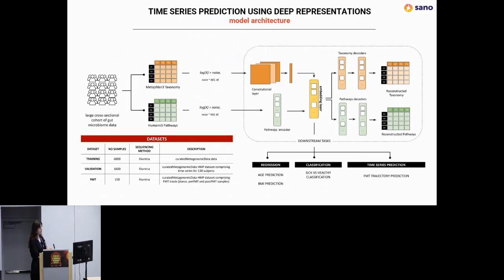And then every person is defined by their taxonomy and pathways. Using an autoencoder, we wanted to create an embedding that will represent every person by the metabolic, so functional and taxonomic, potential of the gut microbiome. So it will reduce all of the noise that I just showed you. And then we wanted to use this embedding for downstream tasks such as regression, so age prediction and BMI prediction, classification, healthy versus sick, and then time series prediction, so FMT trajectory prediction.